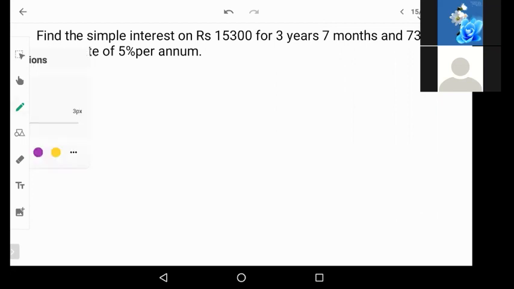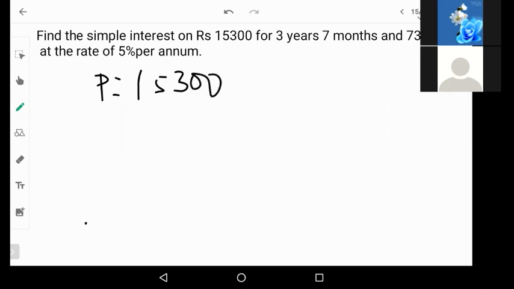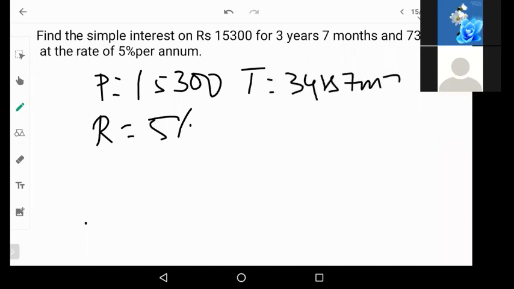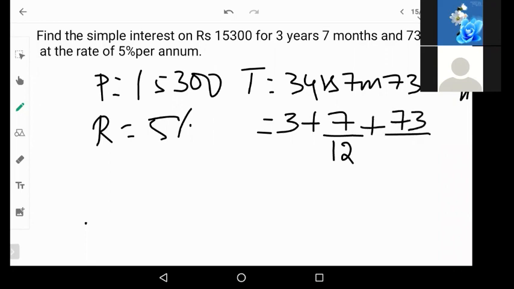Okay. Now, if you see here, principal is 15,300, rate of interest is 5%. Now, when it comes to time, it says 3 years, 7 months, 73 days. Now, all of these days and months have to be converted into the year. So, 3 years plus 7 months is 7 by 12. And then days is 73 by 365.